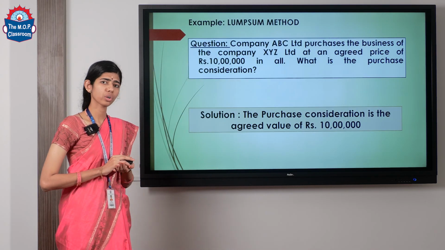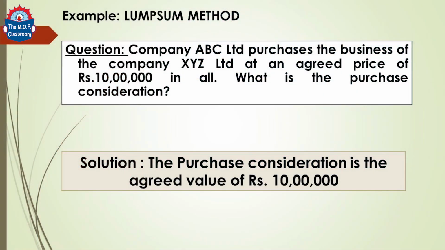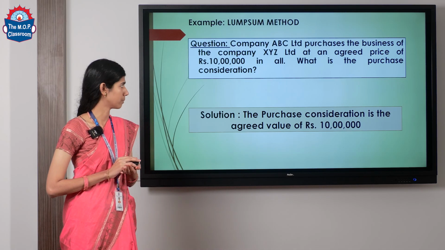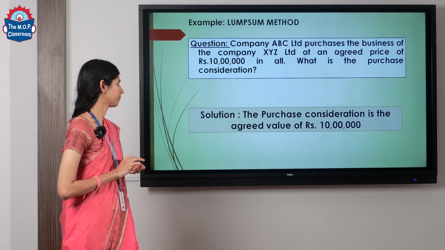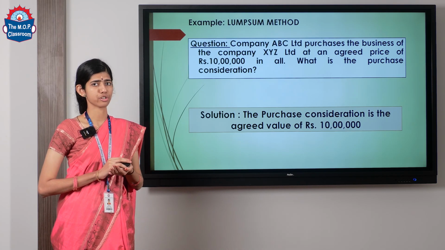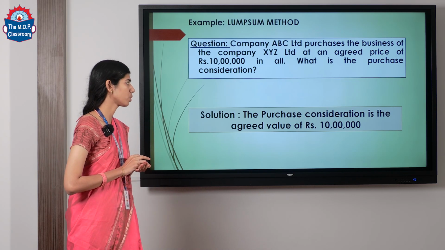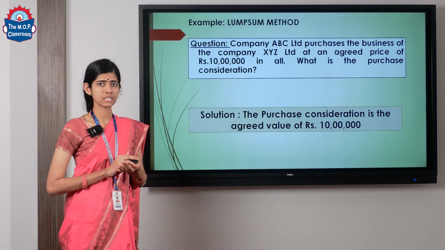So let's look into a few questions under each of the following methods. Number 1, under the lump sum method, let us try to find out the purchase consideration. Company ABC Limited purchases the business of the company XYZ Limited at an agreed price of rupees 10 lakhs in all. What is the purchase consideration? So it is very simple. The purchase consideration is the amount which is agreed to be paid. In this case, it is rupees 10 lakhs.